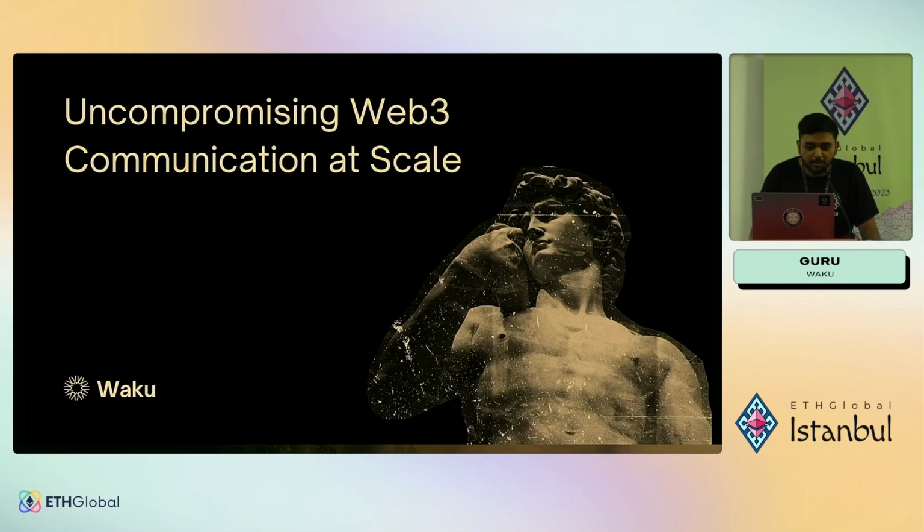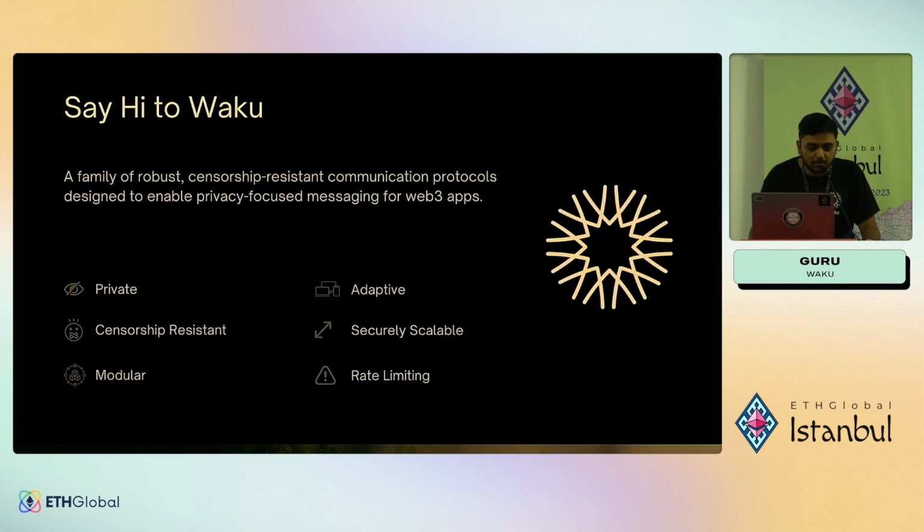Today, we'll be talking about uncompromising Web3 communication at scale with Waku. So, introducing Waku, it's a family of robust censorship-resistant communication protocols designed to enable privacy-focused messaging. The 6 values of Waku are listed over here. It's private, it's censorship-resistant, completely modular, adaptive, securely scalable, and rate-limited.